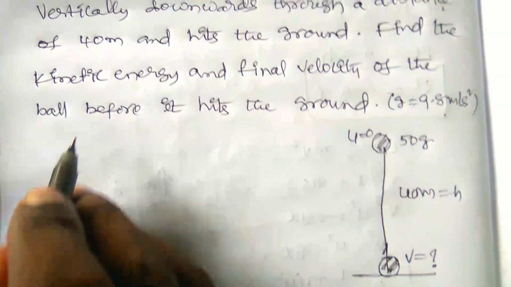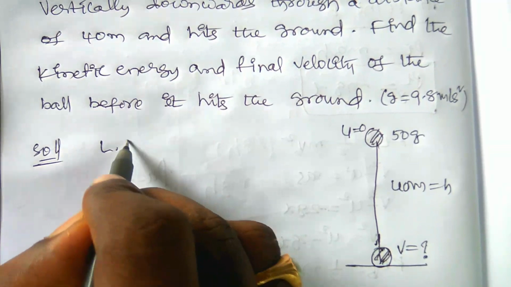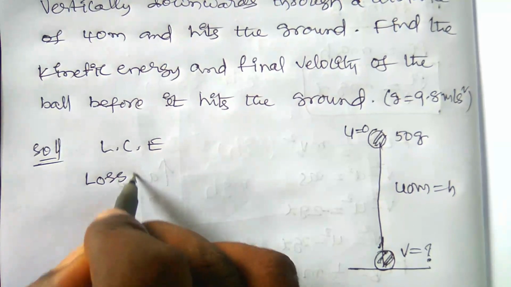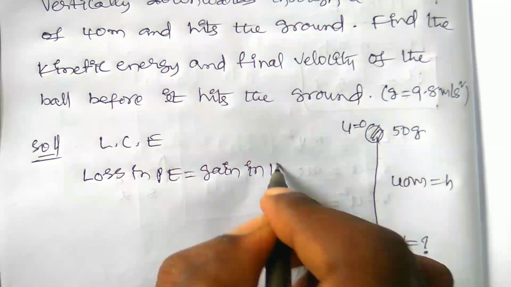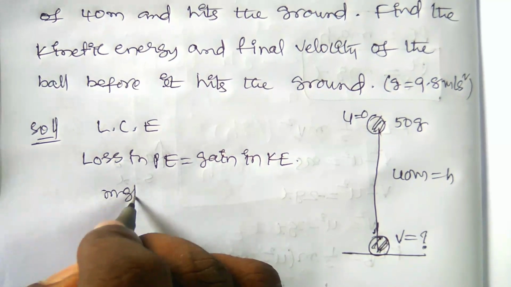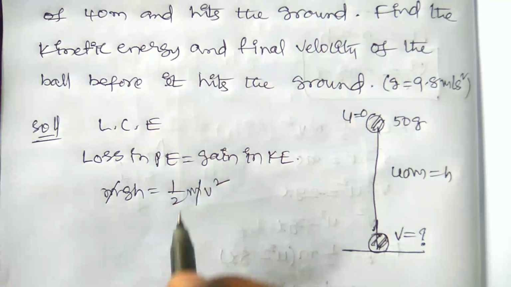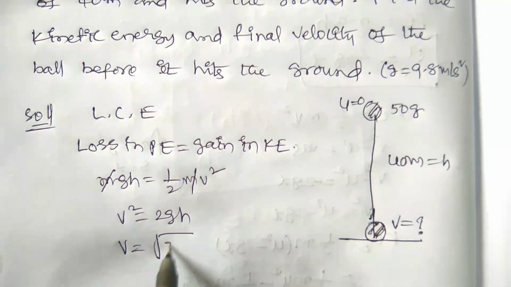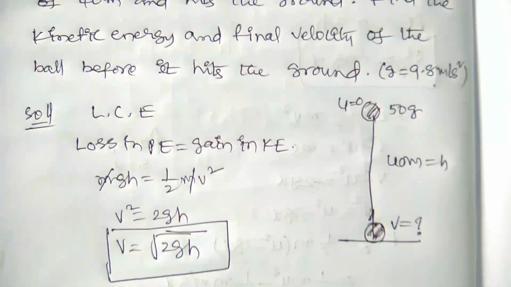In this case, from the law of conservation of energy, we know that the loss in potential energy is equal to the gain in kinetic energy. At first we are seeing this in this video. So mgh is equal to half m v square. m will be cancelled out. v square is equal to 2gh, so v is equal to under root 2gh. So this is the formula you have to use to find the velocity of the body.